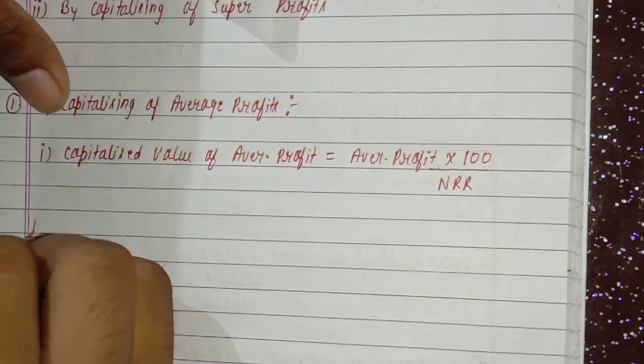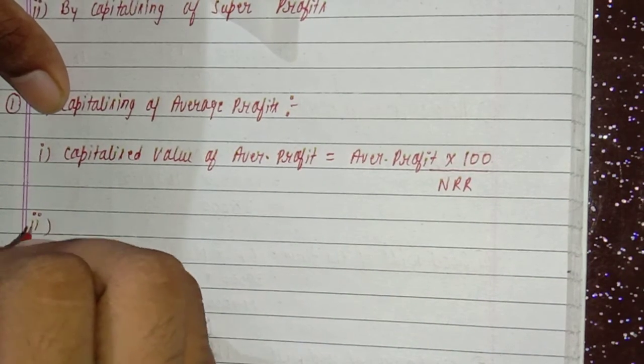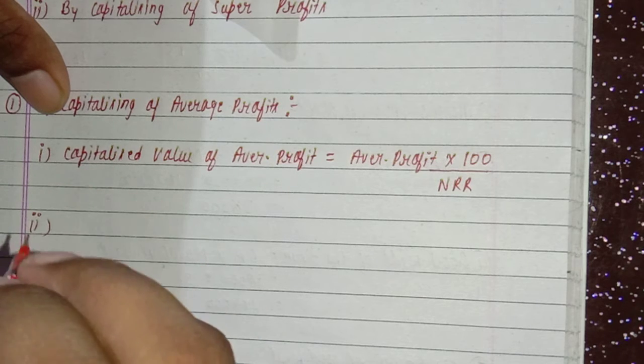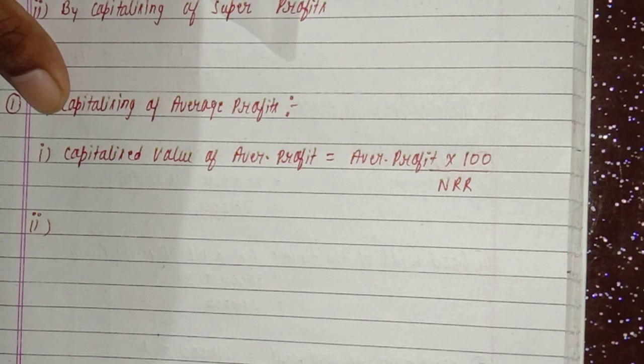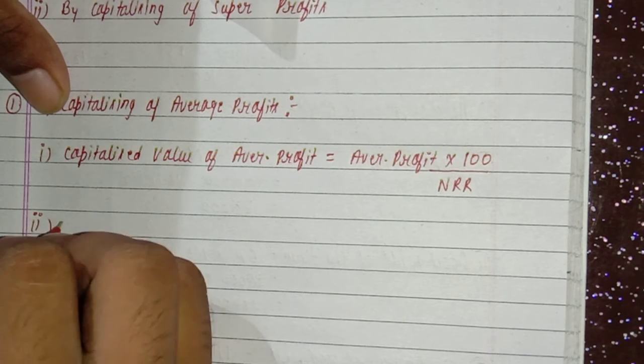In the second step, after getting capitalized value of average profit, number 2, you will calculate what is the net assets.